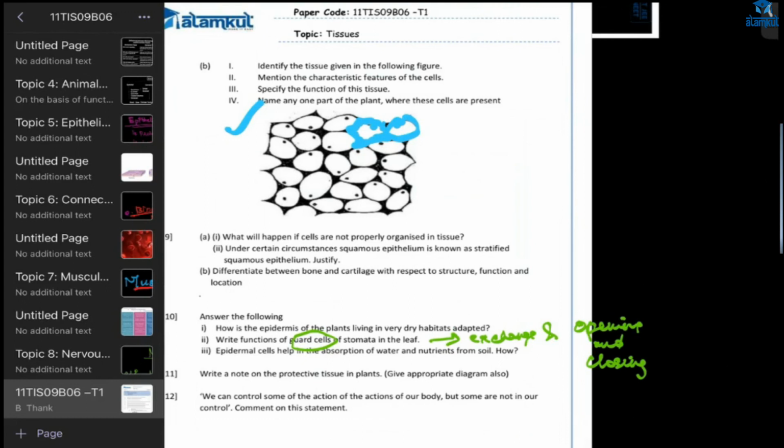And all the other actions you told, that is not controlled by our will. Then you have also said that if we stop the functioning of our organs, we will not be able to live. So that's what it is telling. We can control some actions but not all our actions.